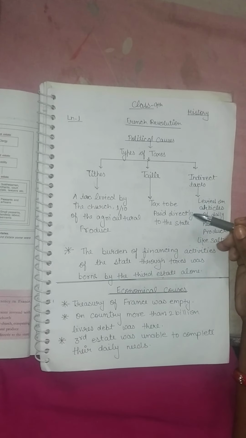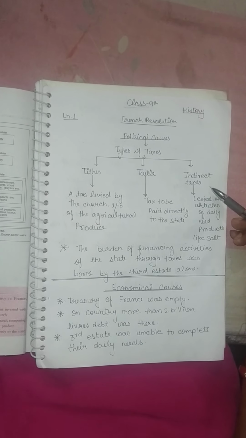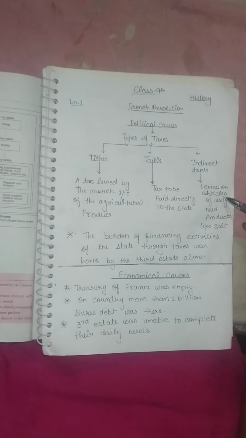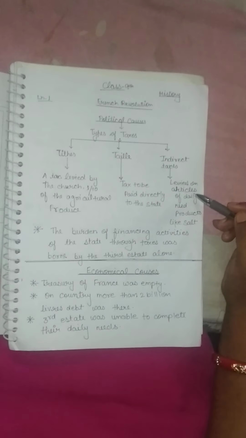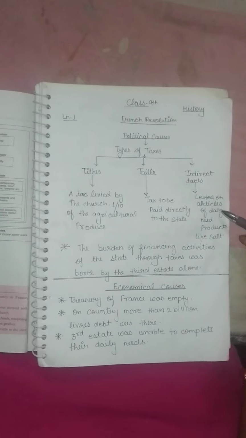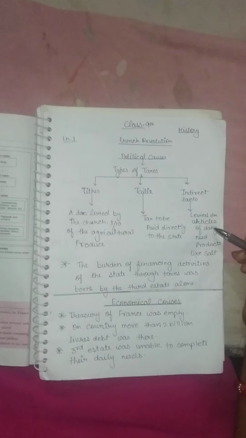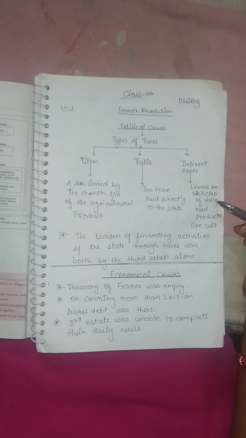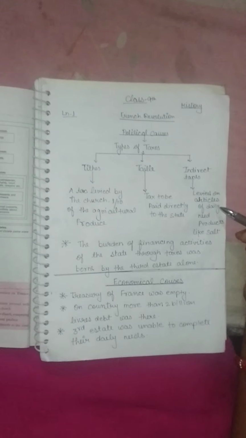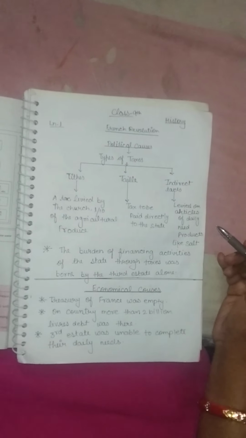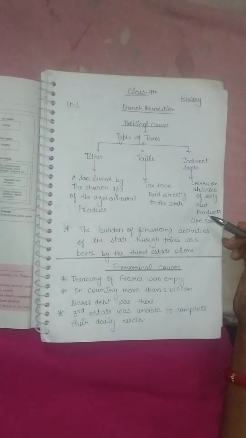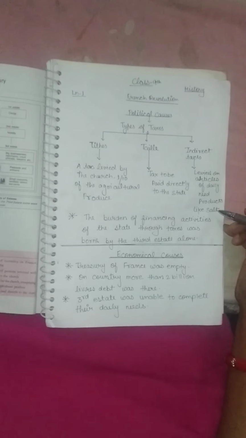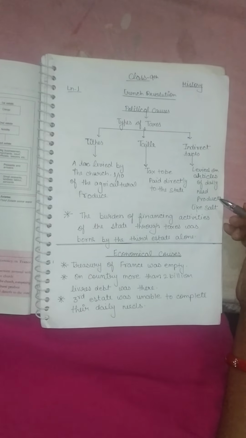The third type of tax was indirect tax. These were the taxes levied on articles of daily need produced by different traders and business persons engaged in different businesses. They took indirect amounts of money on different products which were used by the population of France for their daily needs, like indirect tax on salt, tobacco, etc.